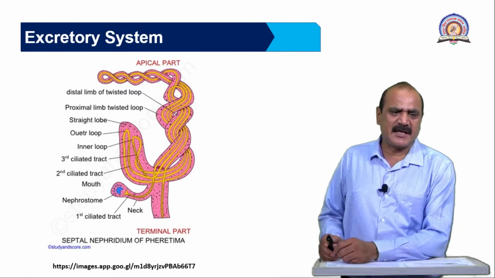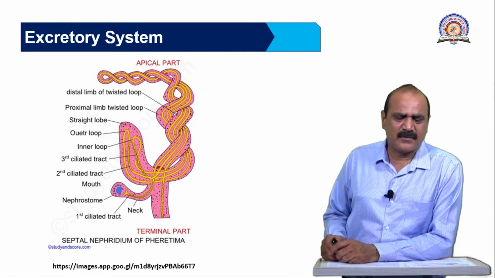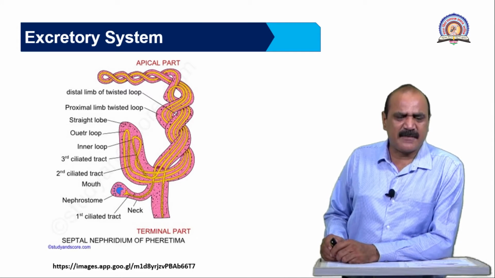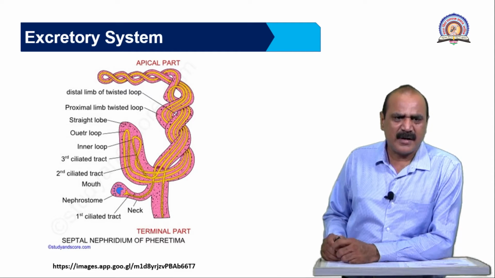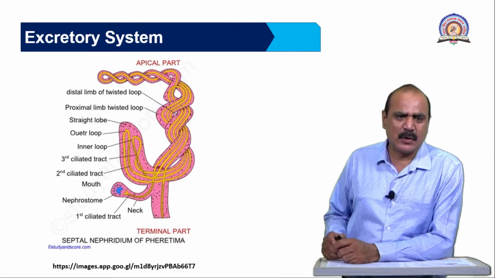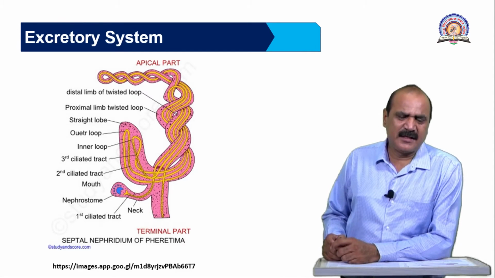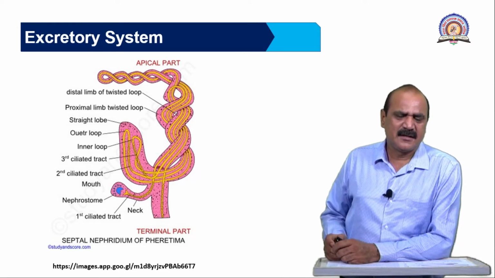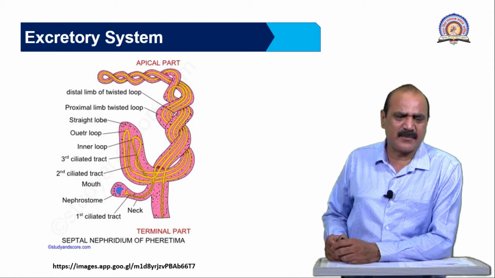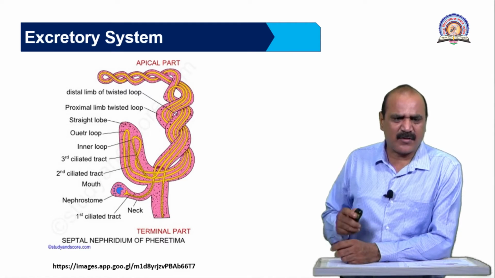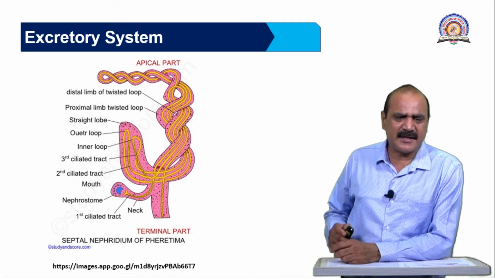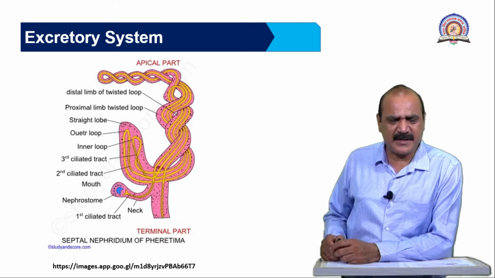Now this is a septal nephridium of the earthworm. It is made up of two important parts: one is the nephrostome and the second is a twisted loop. The nephrostome filters the nitrogenous waste material, because ciliated gland cells found in the nephrostome are responsible for filtration. Then it carries the material towards the body of the septal nephridium, which is a straight tube and a coiled tube.